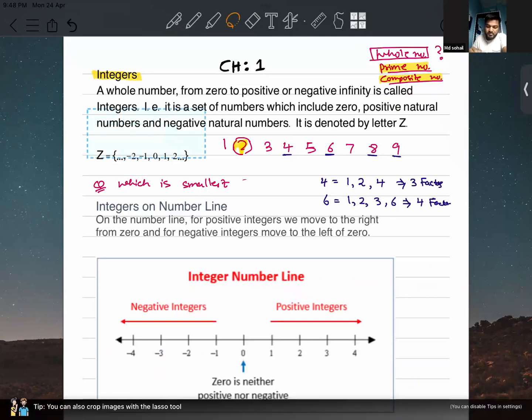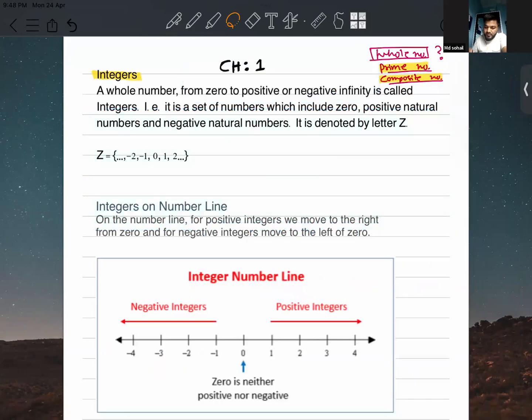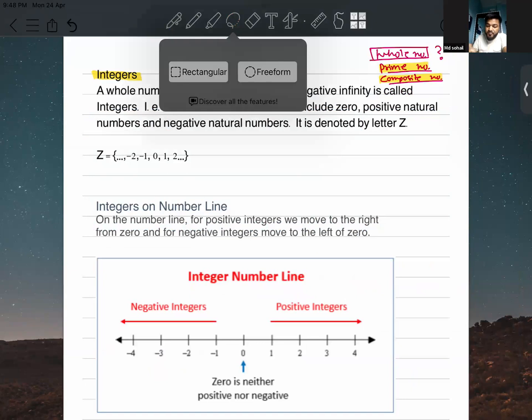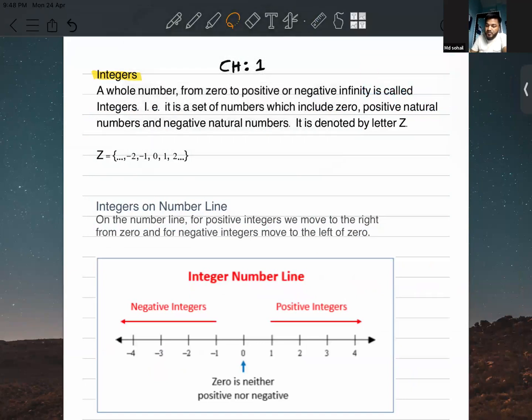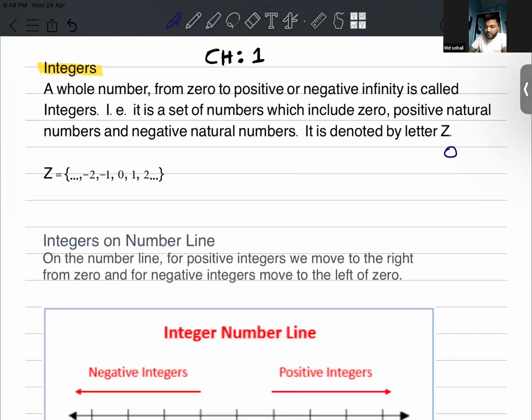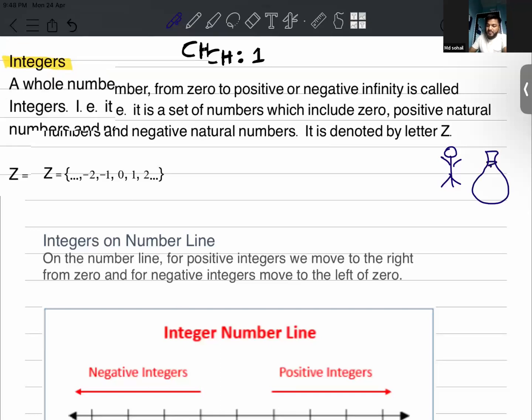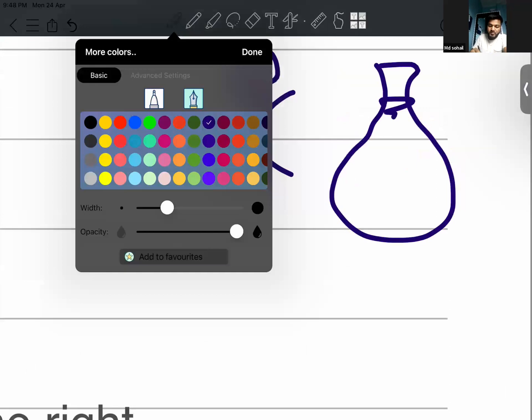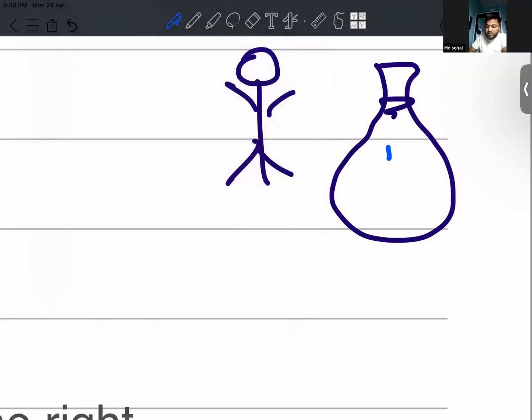Okay, now let's come back to our chapter, the first chapter of class 7, that is integers. Now let's say there's a boy here and he is carrying a bag. In this bag there are different types of numbers, like positive numbers, negative numbers, and 0 also.